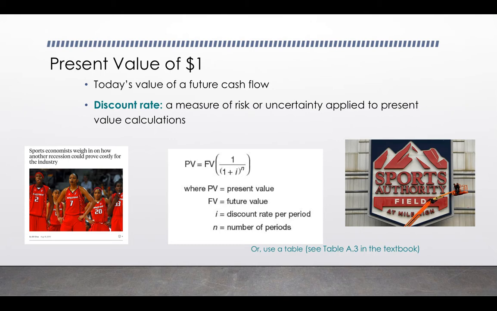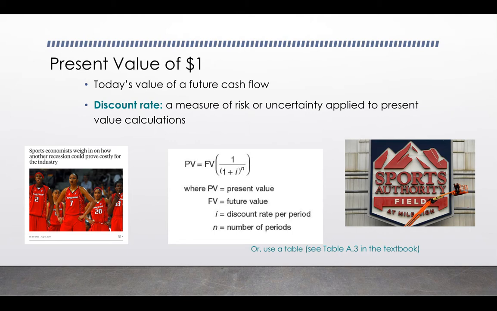You might take into account future inflation rates when you're putting together a discount rate. You might think about interest rates. You might look at the overall economic environment, or you might assess specific risks associated with a potential partner that you're getting into a contract with. There are a number of factors that might help you determine an appropriate discount rate, but ultimately it's a way for us to assign risk so that when we do calculate the present value of future cash flow, we're doing so conservatively, and we're not planning for money that may or may not be there down the road.